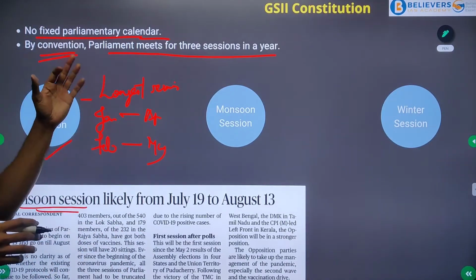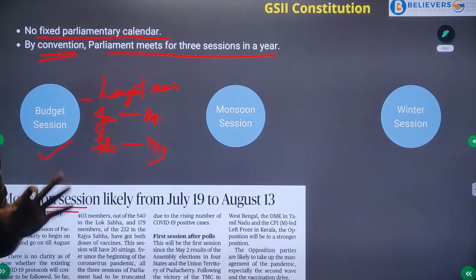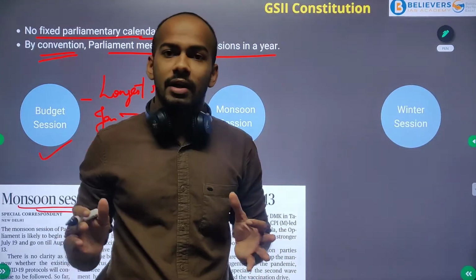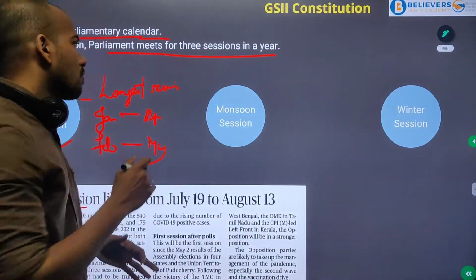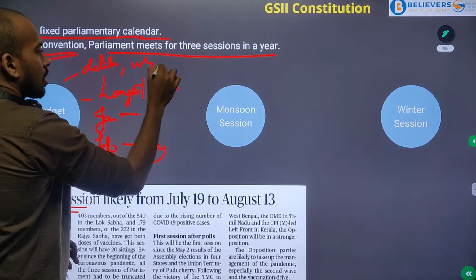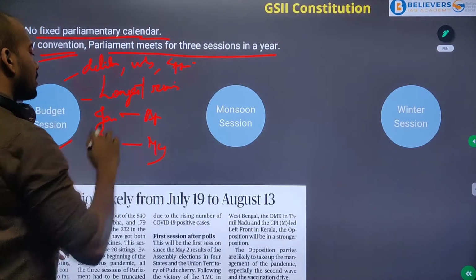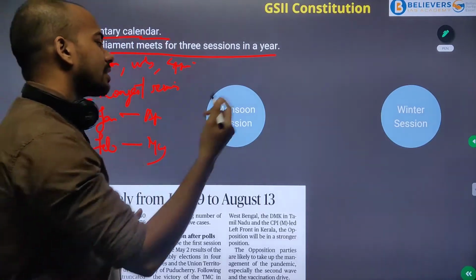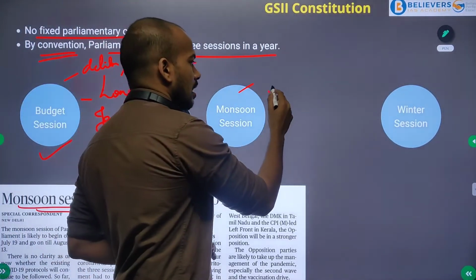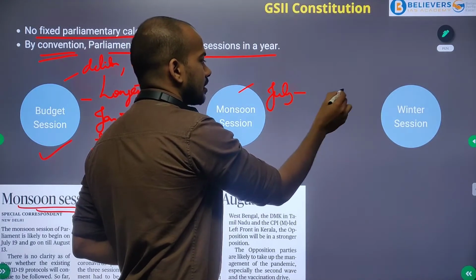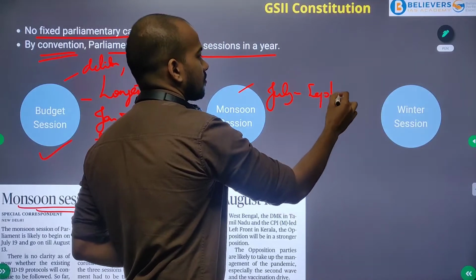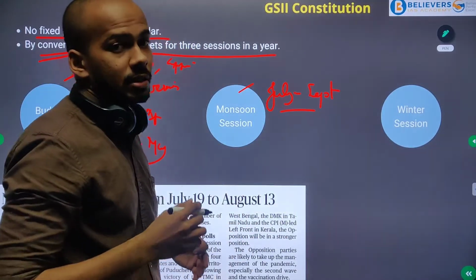The budget session is when the budget is presented in front of the Parliament, in order to go for its deliberation, voting and approval. All this will happen in the budget session. And the second one is the monsoon session, and this happens after 2 months, July to September. This is how it usually happens.